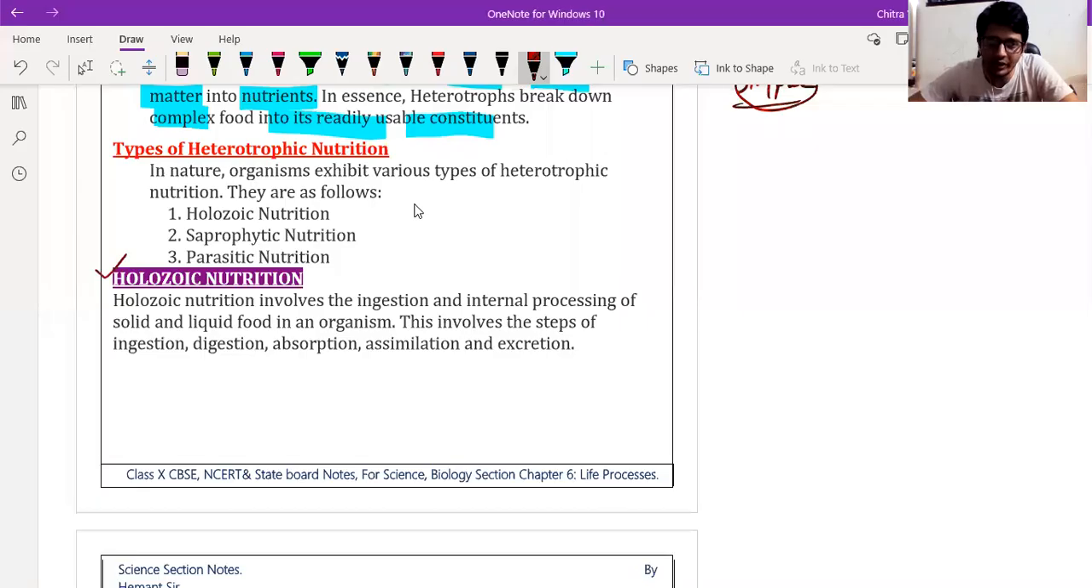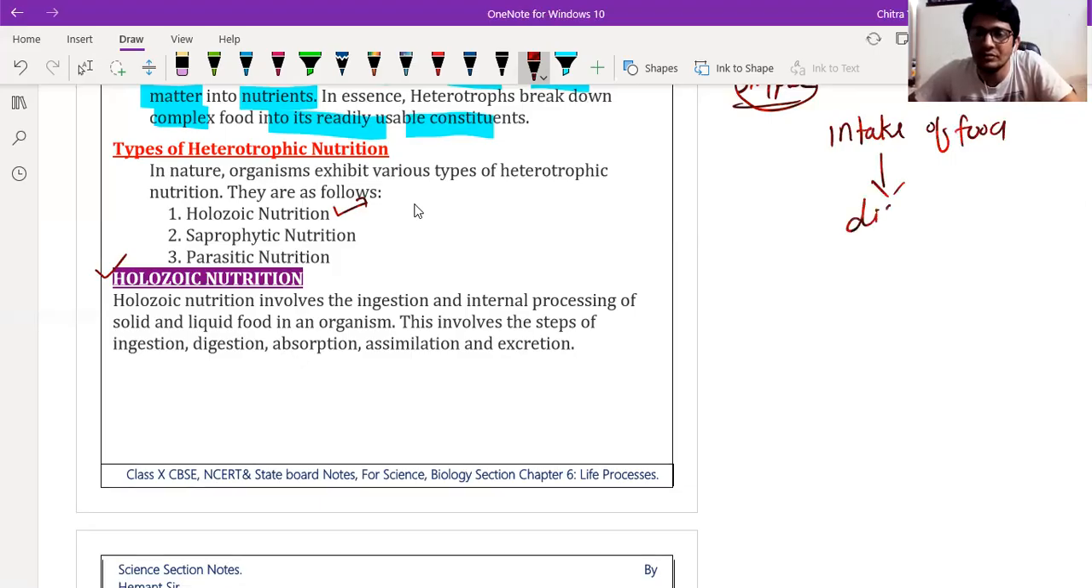So holozoic nutrition involves the digestion of food. See, first in the nutrition process, intake of food takes place. After intake of food, food has to be digested, so the next process will be digestion. After digestion of food, absorption of nutrients has to take place. So the next step will be absorption of nutrients.